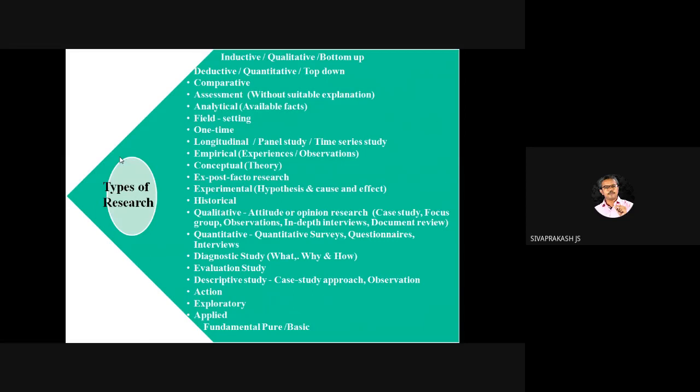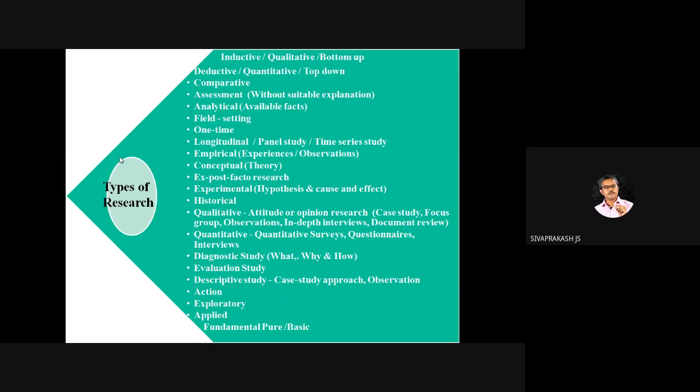Here the fundamental, pure or basic research is purely related to the theoretical part. It is for the sake of knowledge that people do fundamental, pure or basic research. We cannot get any solution from this fundamental research. I hope it is clear now.